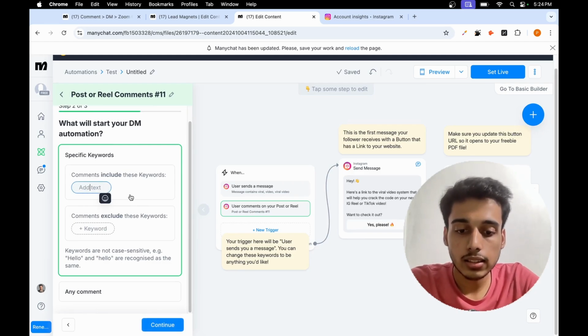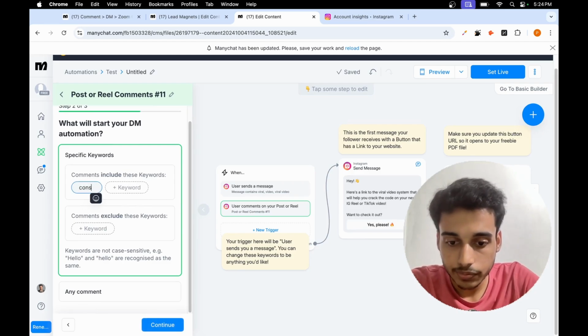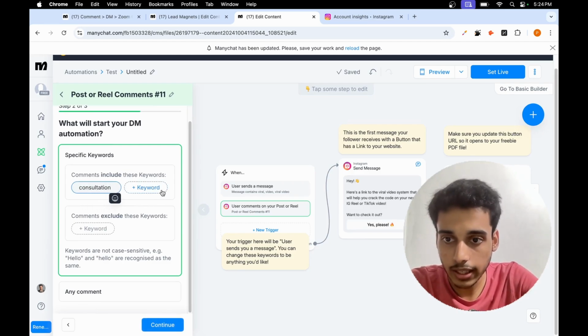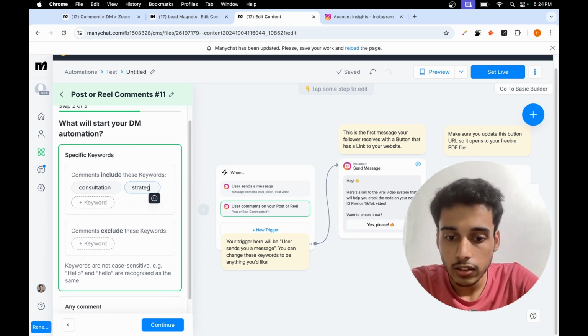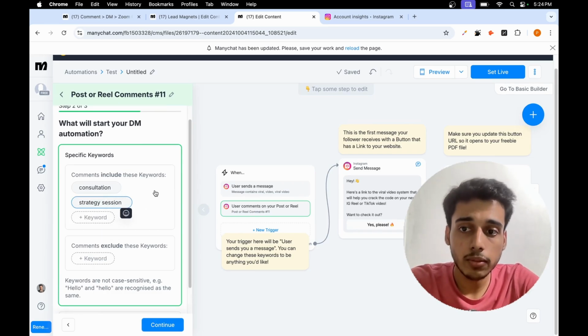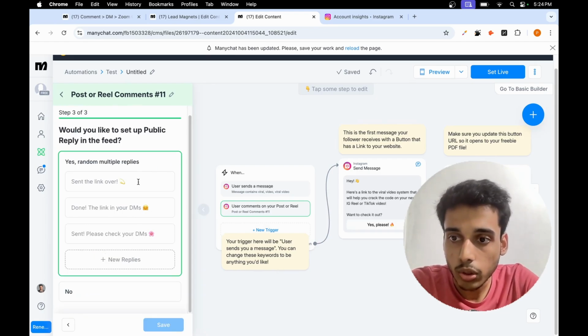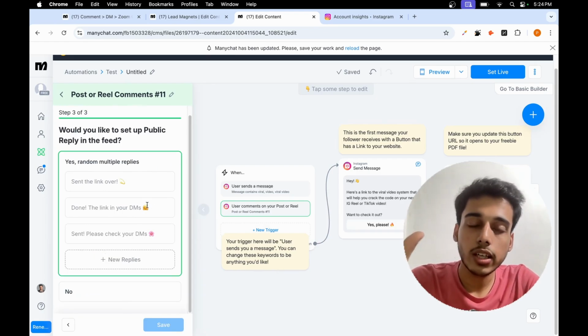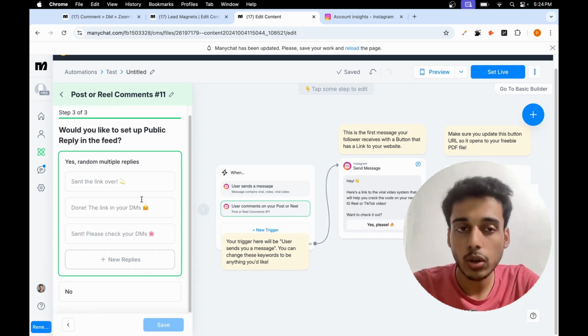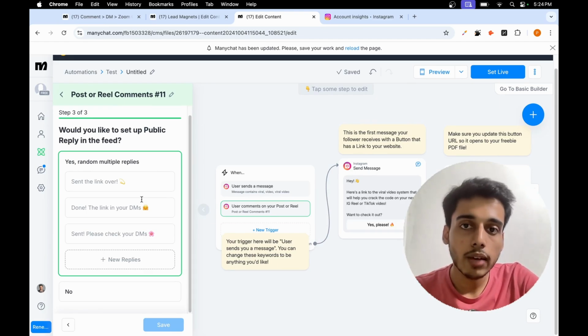So in my case, I'll just stick with the consultation part. I can even add something like strategy session. You can add multiple keywords as well. You can add 2 or 3 words and you can click on continue. Once you do this, जो comment section है आपका, वहाँ पे you will have to notify the user as well that please check out your DMs, because most of the people, they don't have a public account.